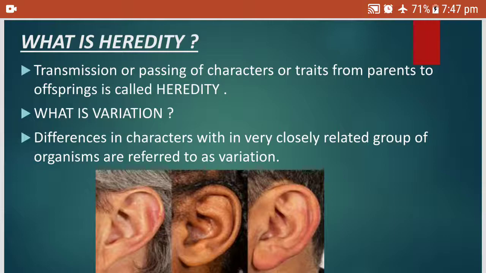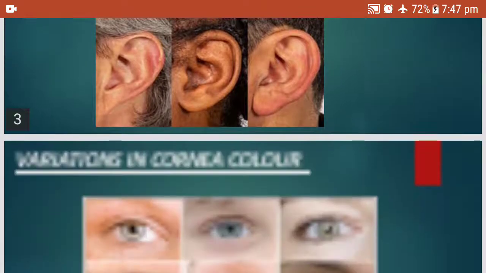Now, what is variation? Variation is the differences in characters within very closely related groups of organisms. For example, you resemble your mother, but you are not totally like your mother. There is some variation, some difference, right? Those differences are called variations. We will do all of these topics in detail in the coming videos.